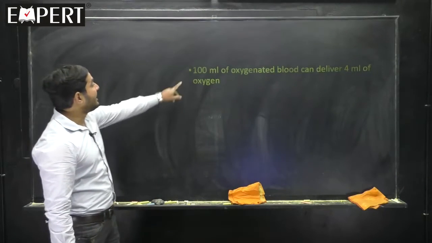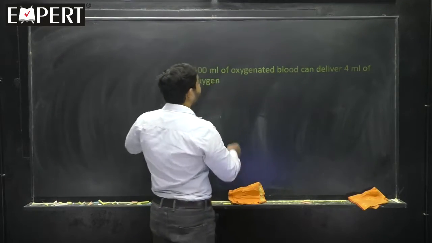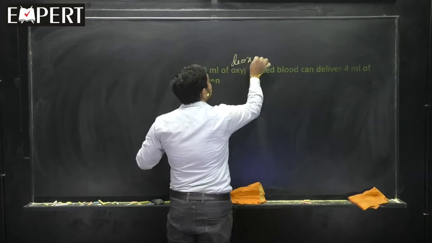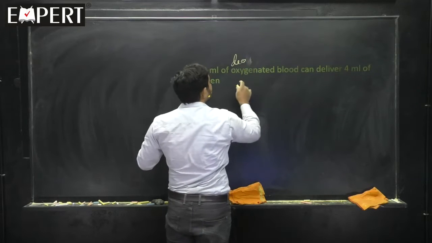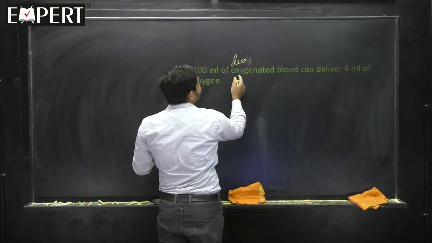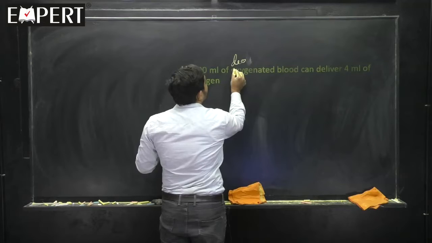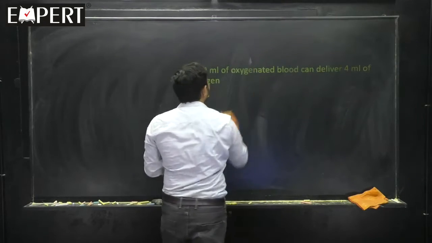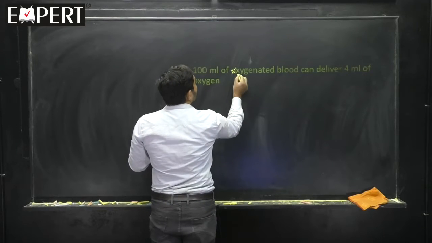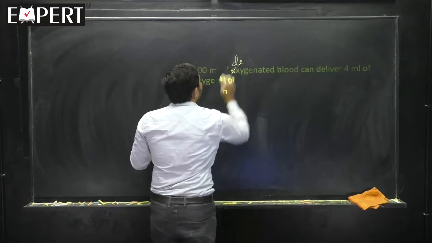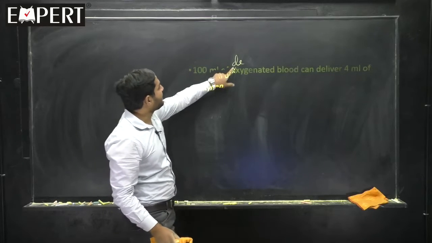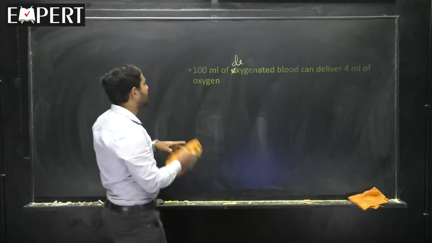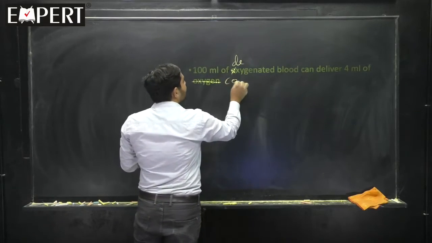Please remember, 100 ml of the deoxygenated blood can deliver 4 ml of carbon dioxide.